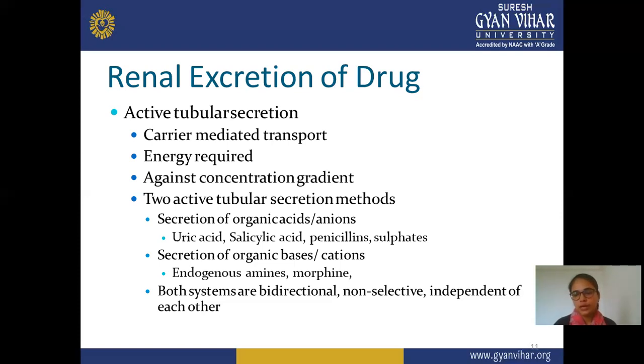Anionic and cationic drugs do not get mixed up, and they are not interrelated. And both require a carrier as well as energy for transporting the drug by active tubular secretion.